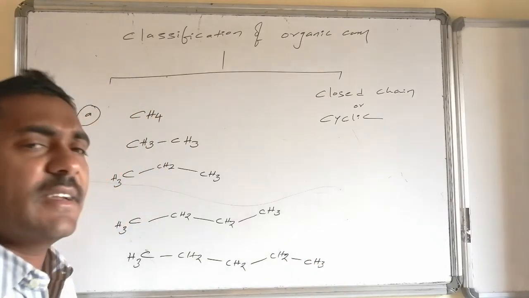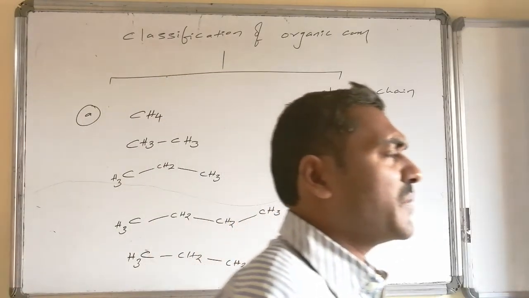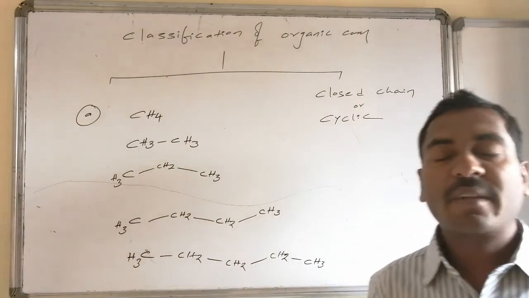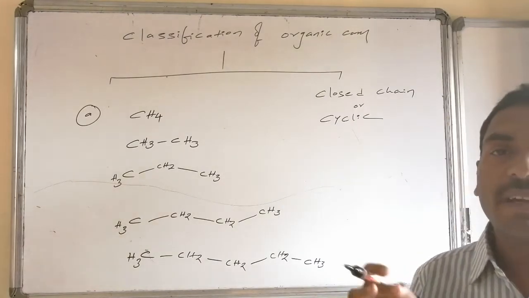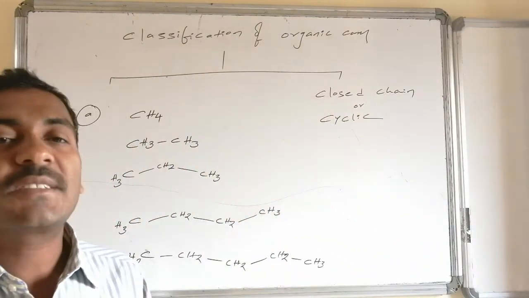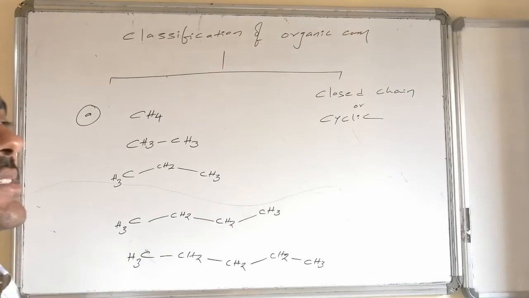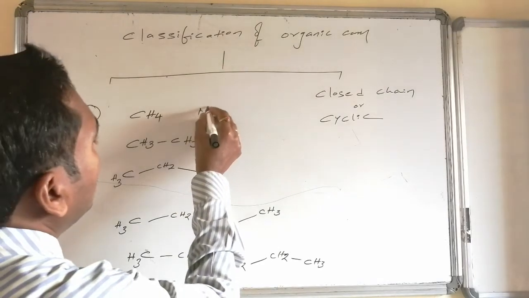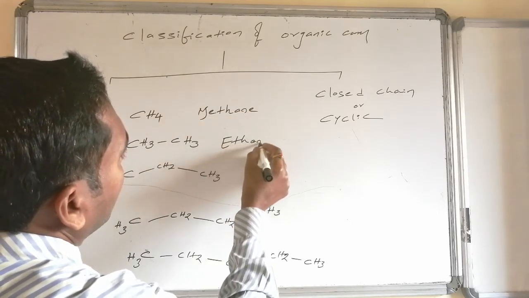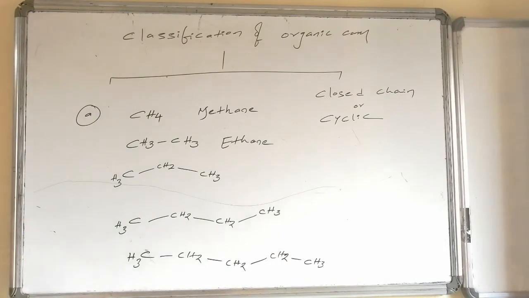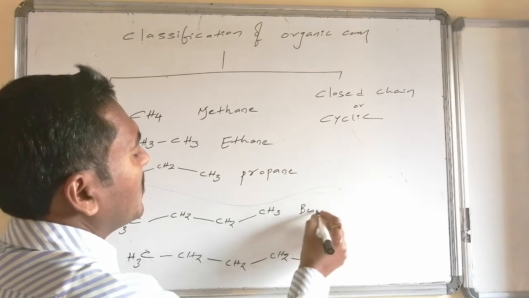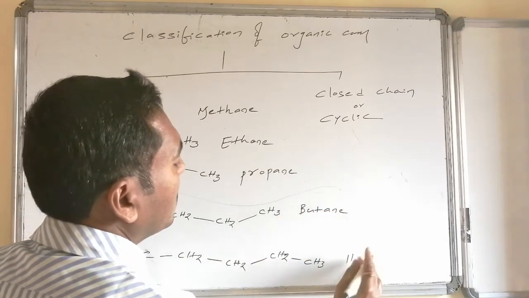Like this, I can write any extended chain. The chain consists of the connectivity of carbon with carbon and carbon with hydrogen, and it does not have any other branches, nor any other atom. Such chemical combinations are examples of just straight chain homoatomic chemical combinations of organic compounds, and this is known as methane system. And the second one is known as ethane system, and this one is propane system, and this is butane system, and this is pentane system.